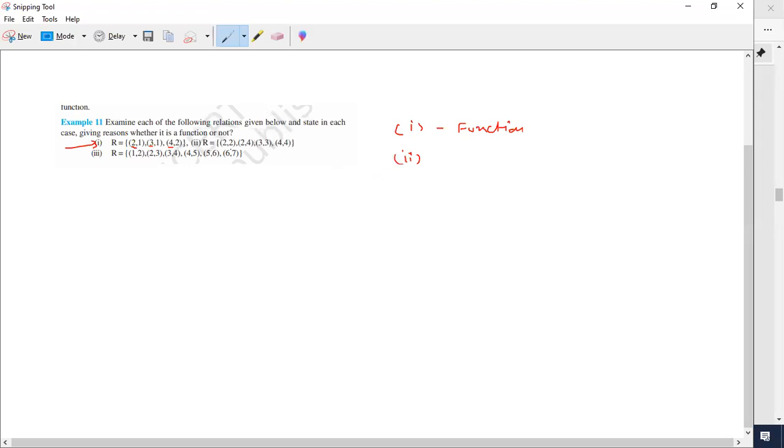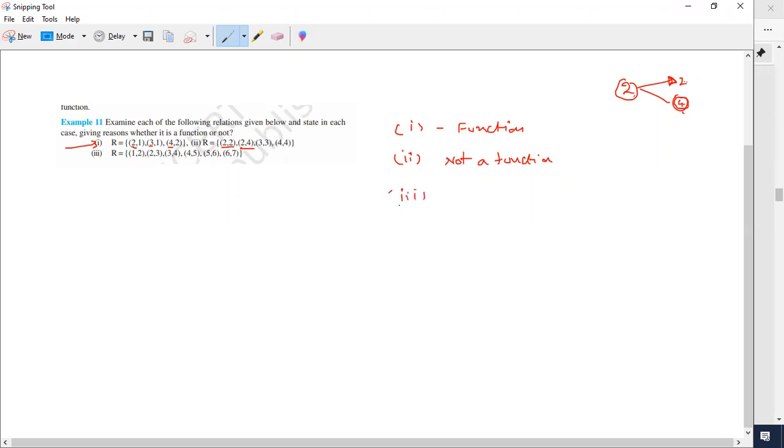Not a function because (2, 2), (2, 4). That means 2 is mapped with 2 and 2 is also mapped with 4. One element has two images. No two images should have one common pre-image, otherwise it is not a function. So not a function. An image, two images don't have a common pre-image, that also you can say.